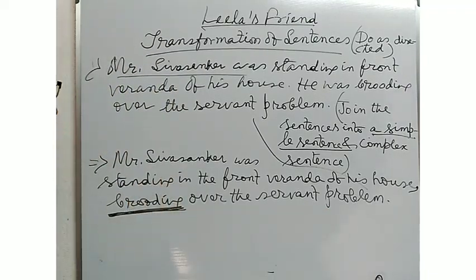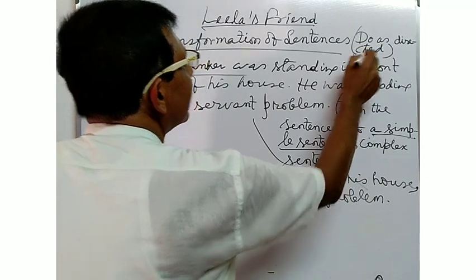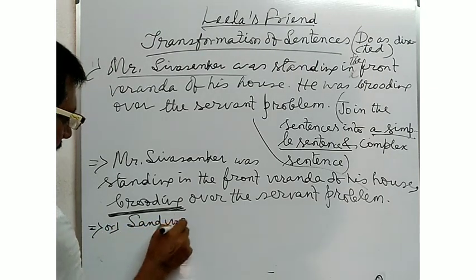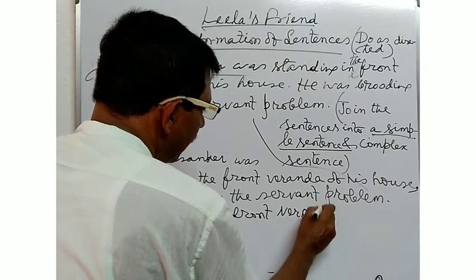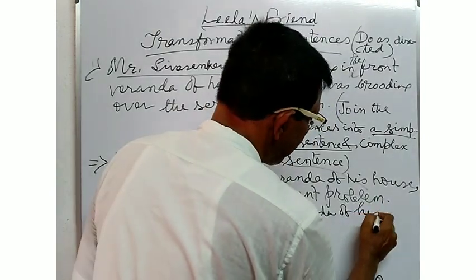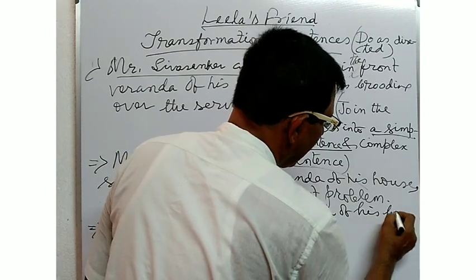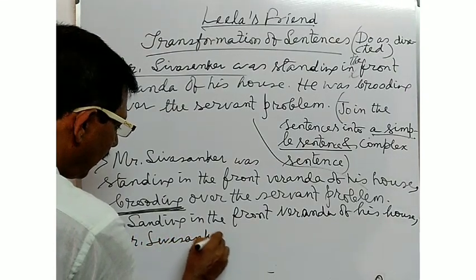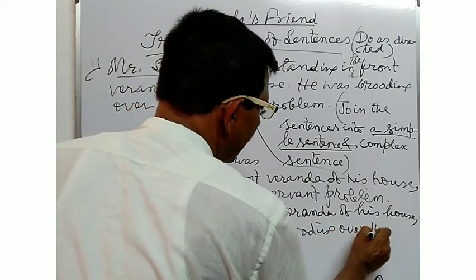But you can also join the sentences in this way: standing in the front veranda of his house, Mr. Shivshankar was brooding over the servant problem.